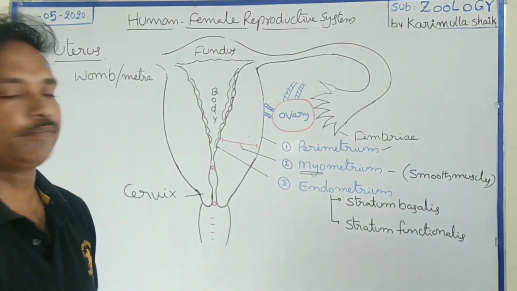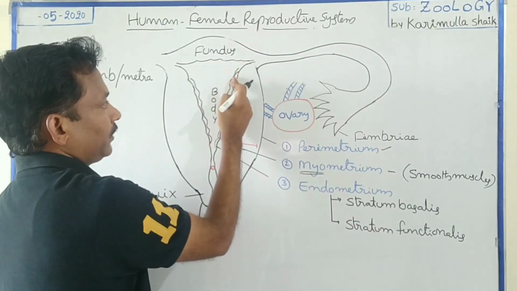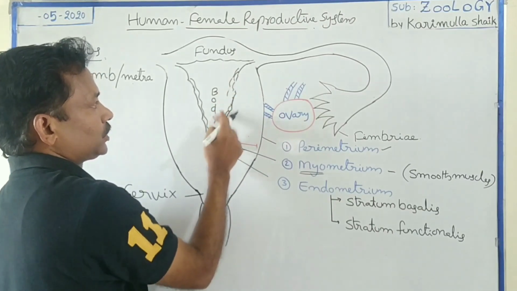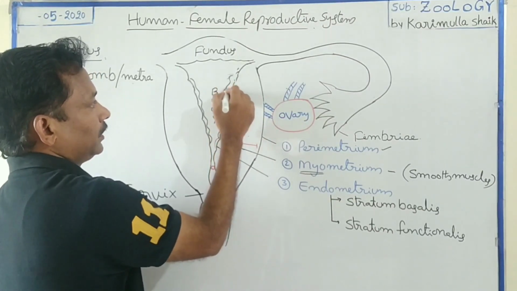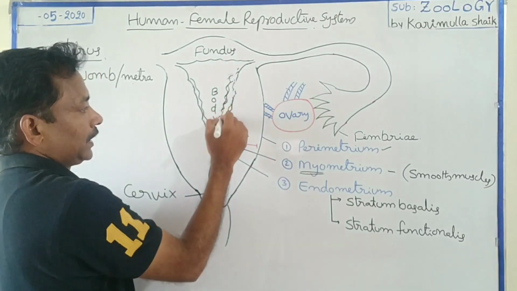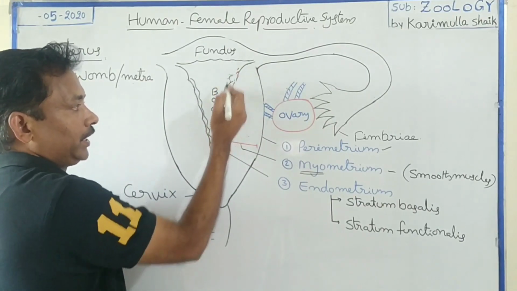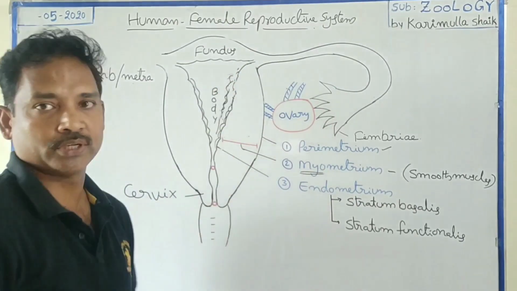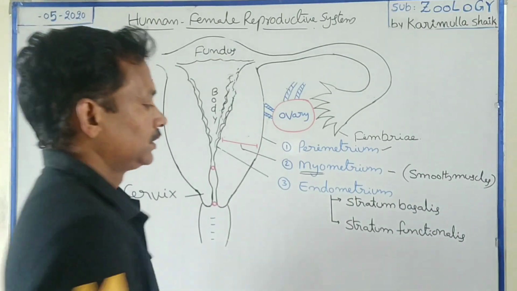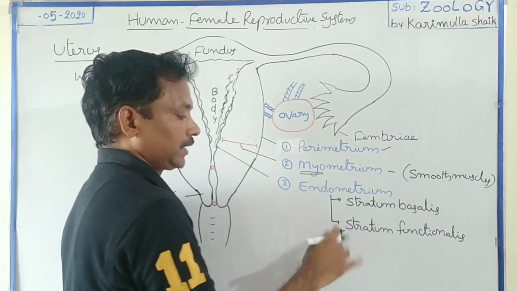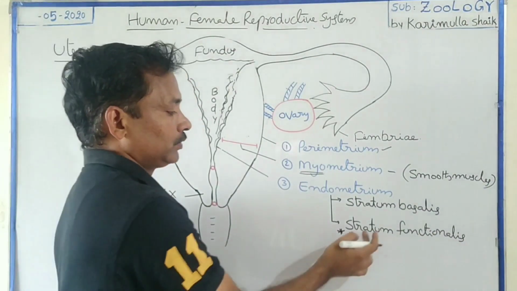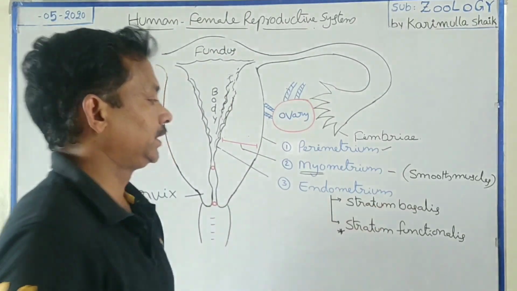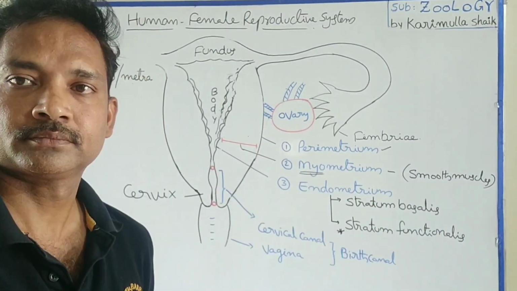If the ovum is not fertilized, this stratum functionalis gets detached, it is cut off, and the stratum functionalis layer along with blood and tissue fluid will be discharged out. So every month the stratum functionalis exhibits cyclical changes. Now the new stratum functionalis will be secreted by the stratum basalis.